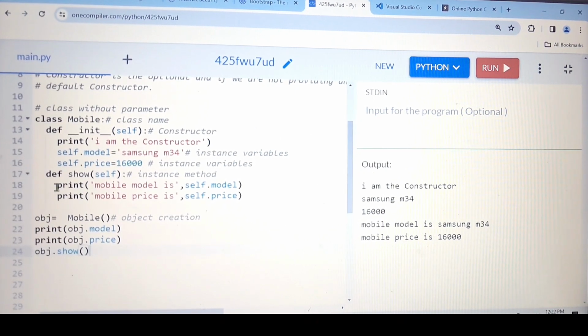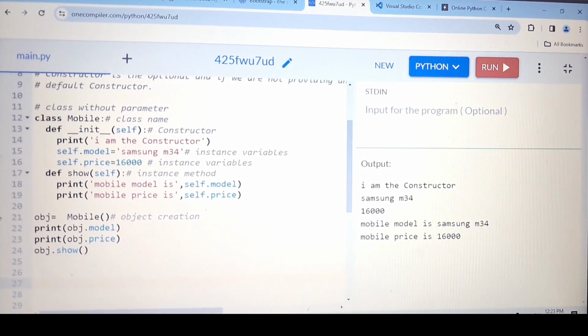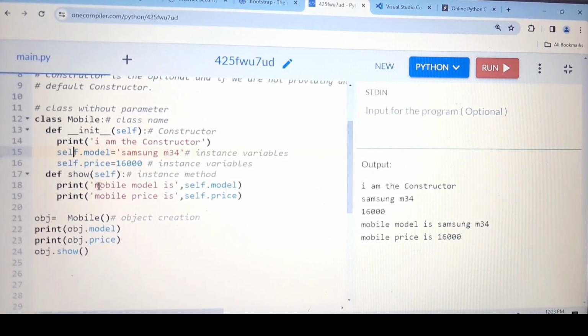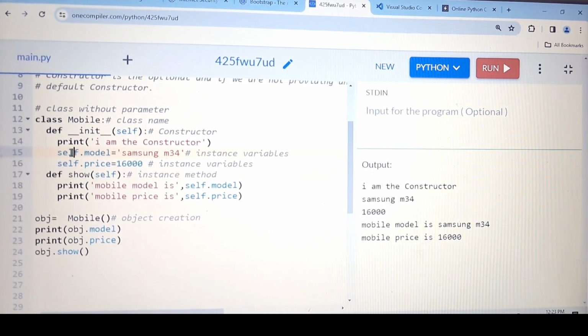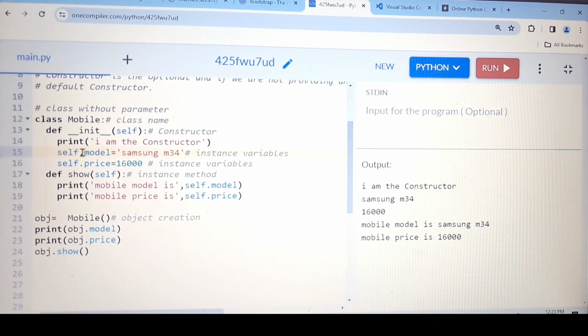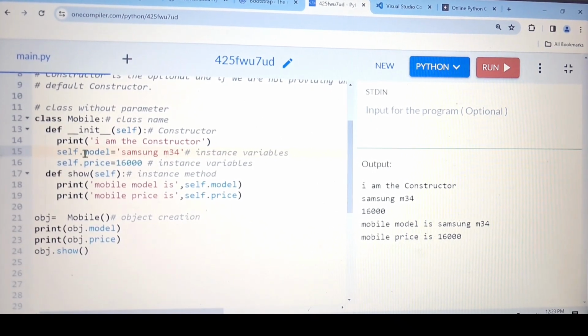The things we have written here, the same thing is printing here. And how do I know this is the instance variable and this is the instance method? As I told you, if we are using this self, you have to keep in mind, if there is a self keyword, then it is an instance variable only. And in a method, if there is a self, then it is an instance method only.